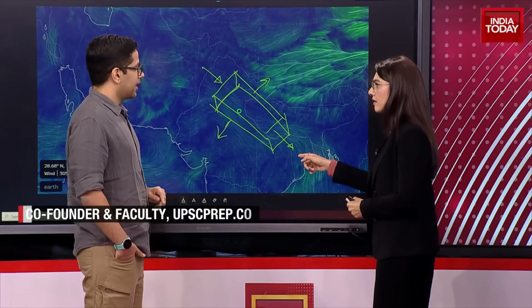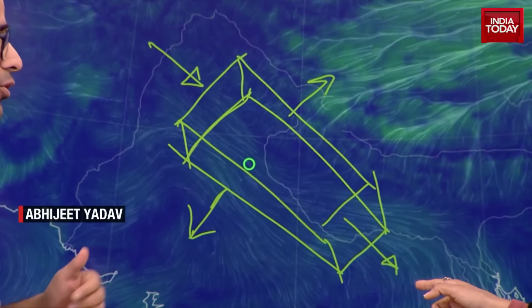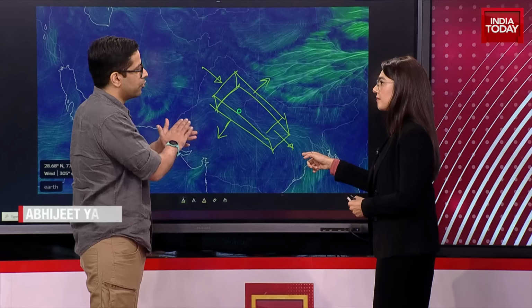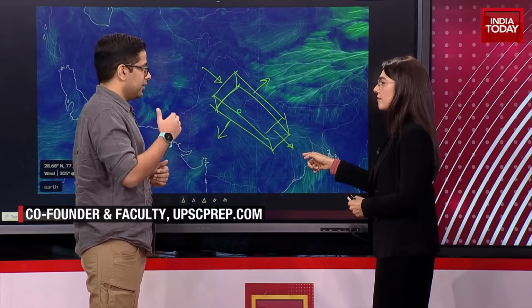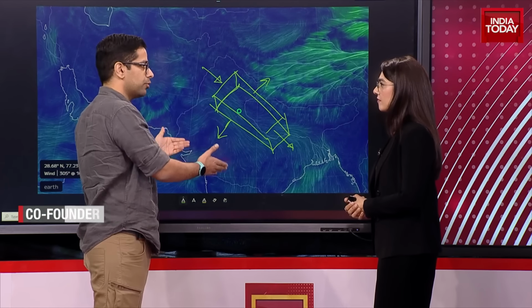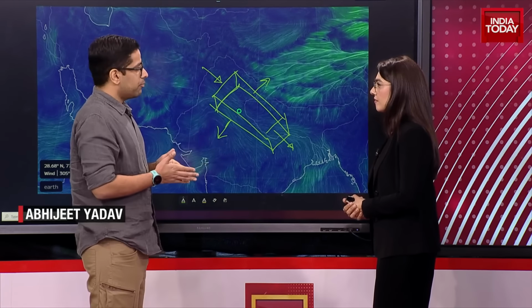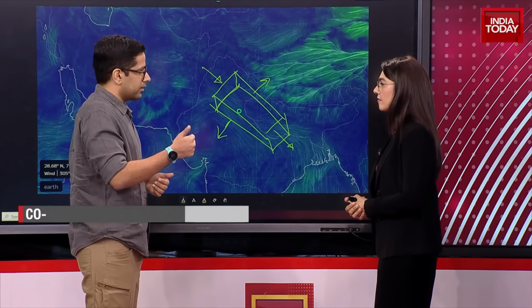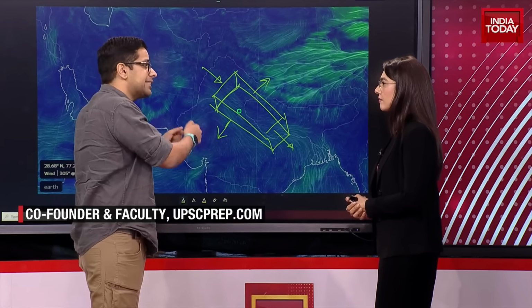So why isn't it going here? Because there are no winds. Monsoon winds have gone out, and after the monsoon this area does not have any circulation. So what is happening? This block of air which is here is just here. It's not moving anywhere. Now, this is where the problem gets exacerbated, because now there is vehicular pollution. Sure, it is a problem, but now it will stay here.